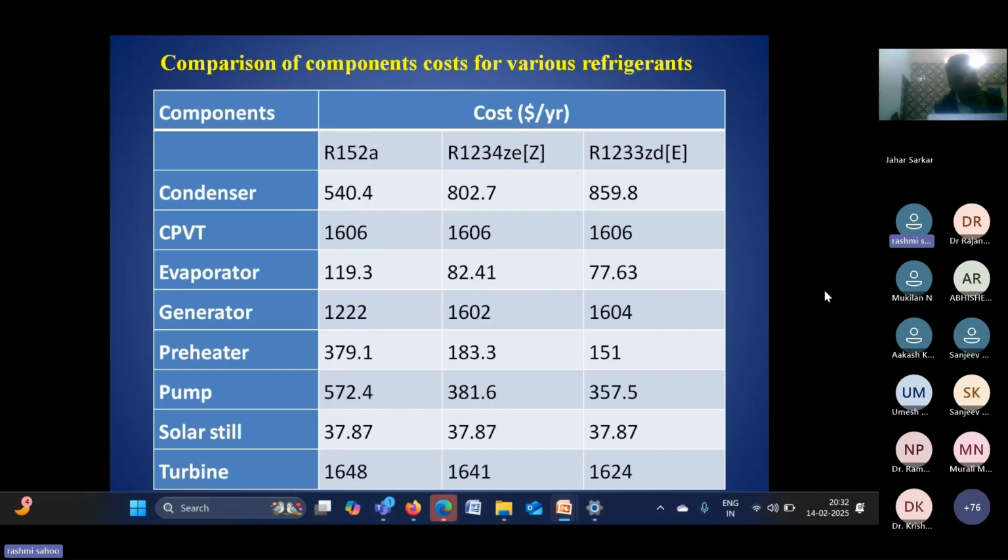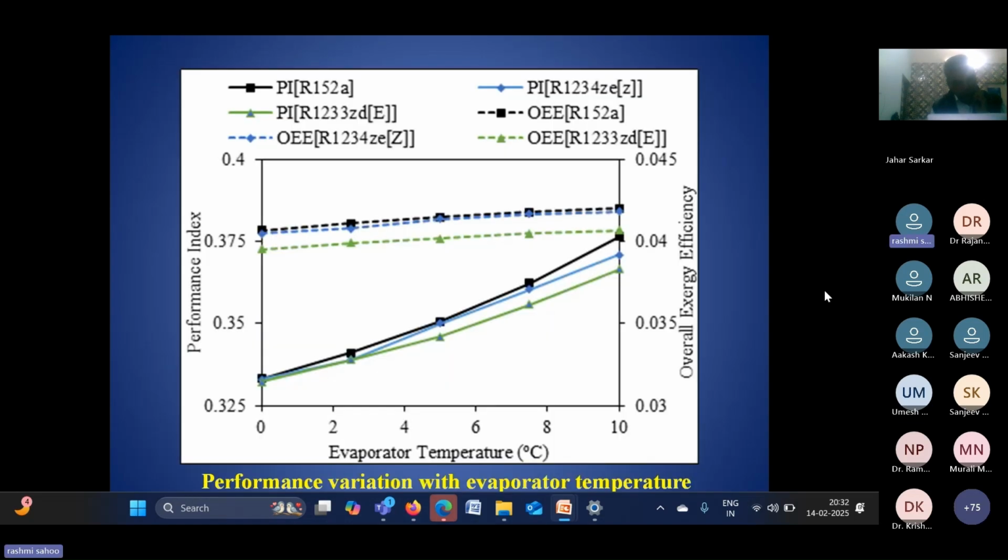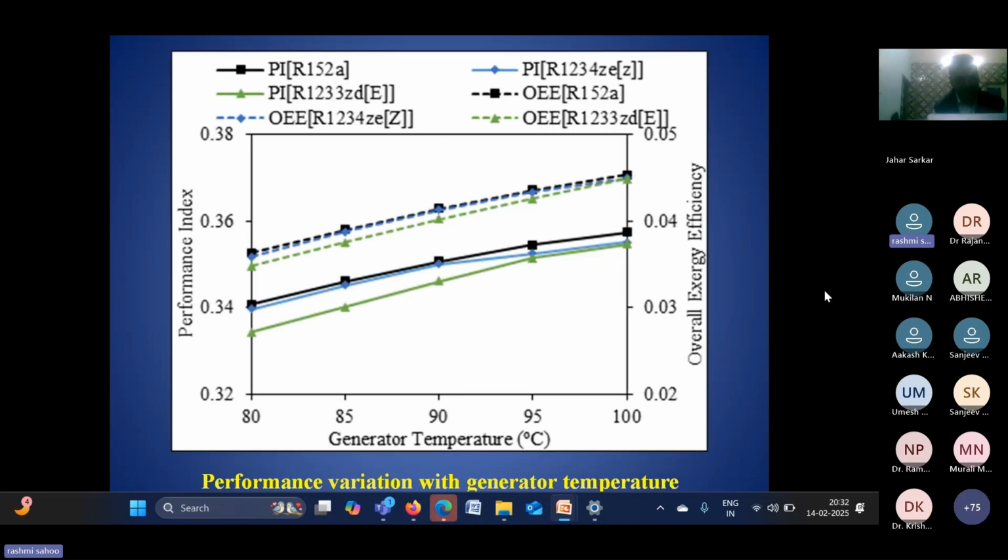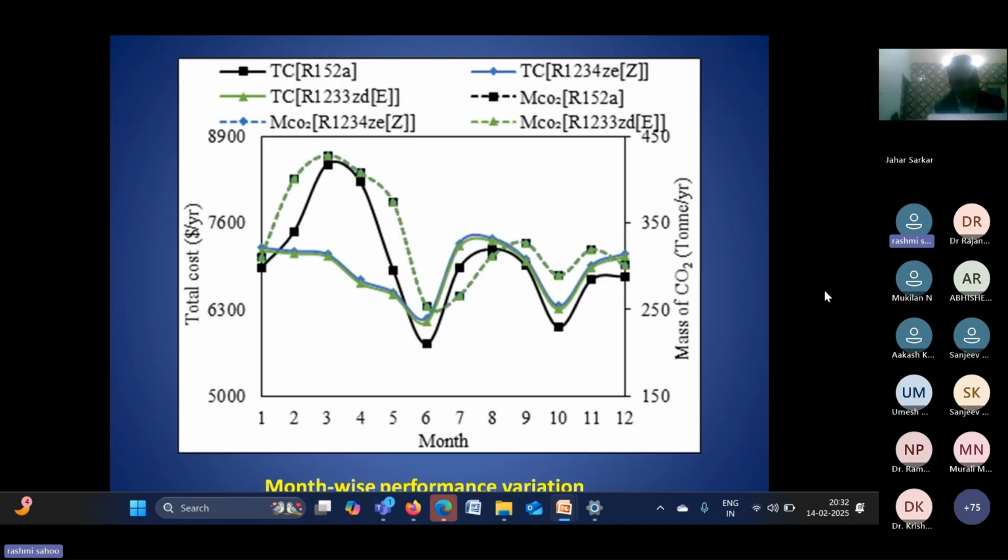And we have done a lot of other parametric studies also, and also we have calculated the different component costs of this system. I don't want to go into the details of these parametric studies, because you can get them from the paper. The performance parameter basically depends on the net overall output of the system, and how that changes with the different operating parameters. These are some of the results which are given here.